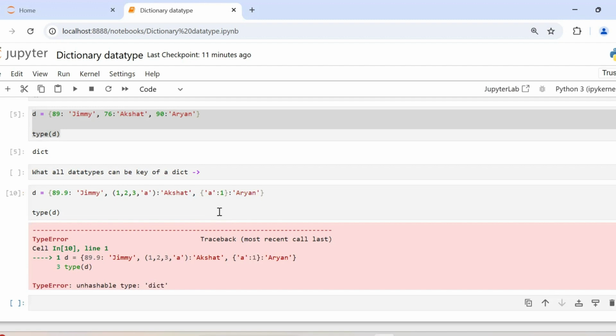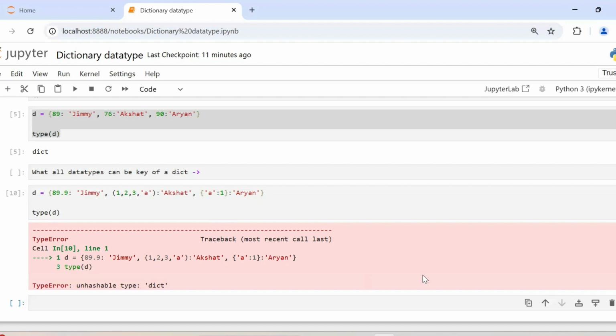But for this discussion, the thing to notice is that all the immutable data types can be key of a dictionary, while the mutable data types, the data types which can be changed, like list and dictionary, cannot be the key of a dictionary. So that's the first thing.